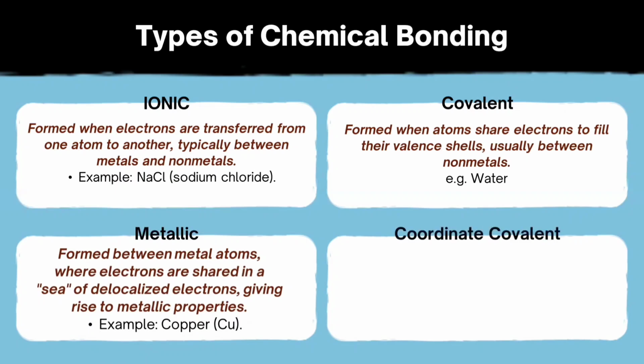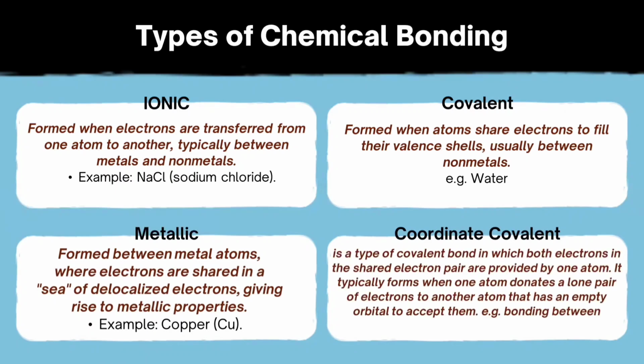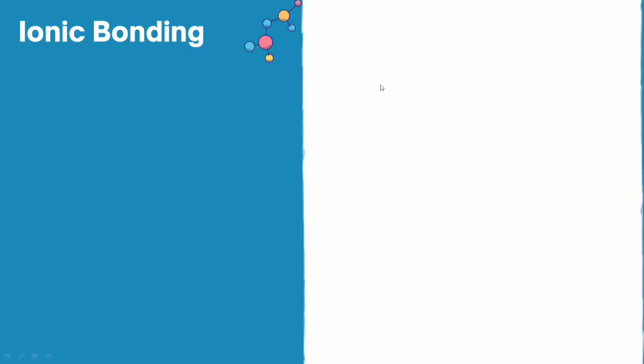Now the last type is the coordinate covalent bond. This is a subtype of the covalent bond. Basically, one atom donates a lone pair of electrons and another atom has an empty orbital to accept the electrons. For example, bonding between NH3 and H+. As you can see, H+ is electron deficient, while NH3 has a lone pair of electrons to donate. So this type of bonding, in which one atom donates electrons while the other accepts them, is a coordinate covalent bond. Now first of all, we will go into the detail of ionic bonding.